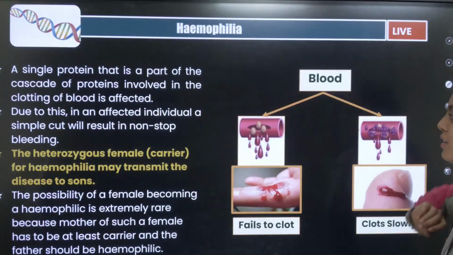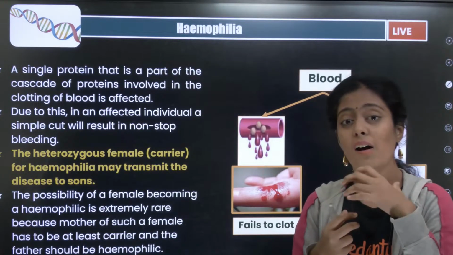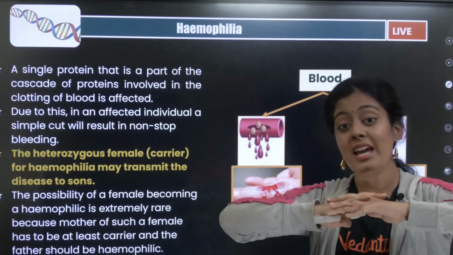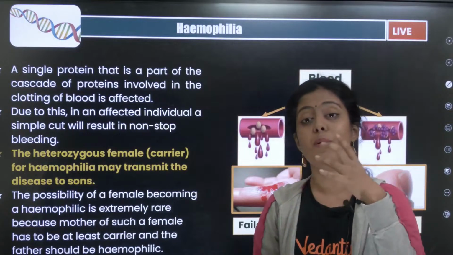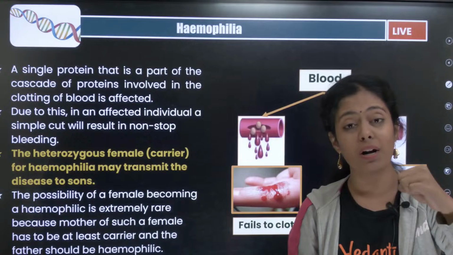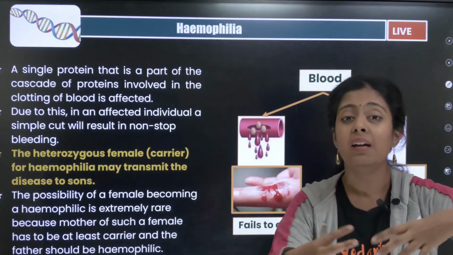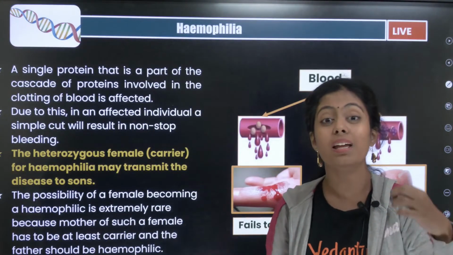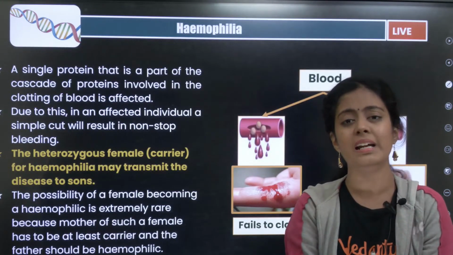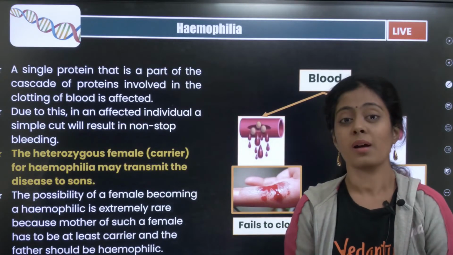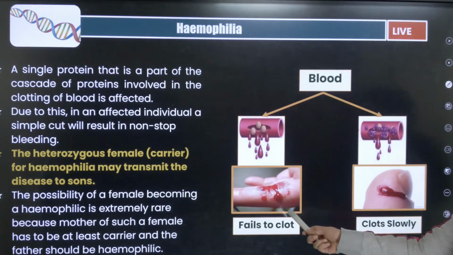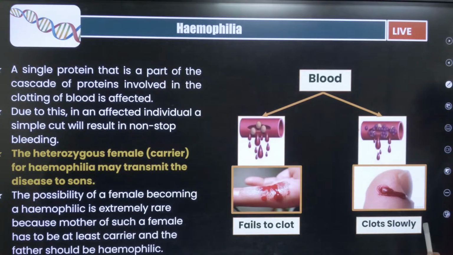So what is hemophilia? A person has clotting factors in the body, right? Fibrinogen, thrombin, prothrombin, there are many clotting factors like that. Okay, a particular clotting factor will not be synthesized. Why? Because the particular gene which gives rise to that protein is faulty, is mutated. So they cannot produce clotting factors. What happens if clotting factors are not produced? Even a small bleeding can result in death, because the blood will not clot. That is why we call it bleeder's disease. You can see it is failing to clot. Here you can see it is clotting slowly.